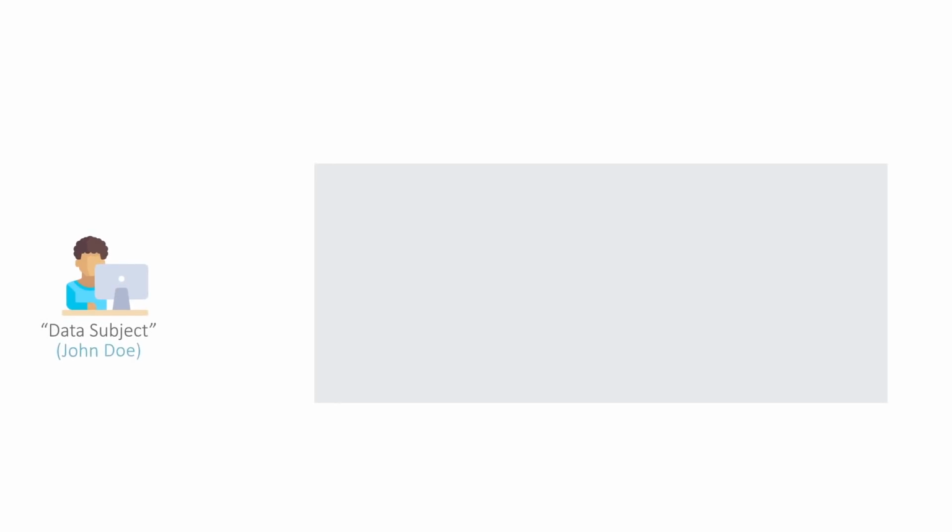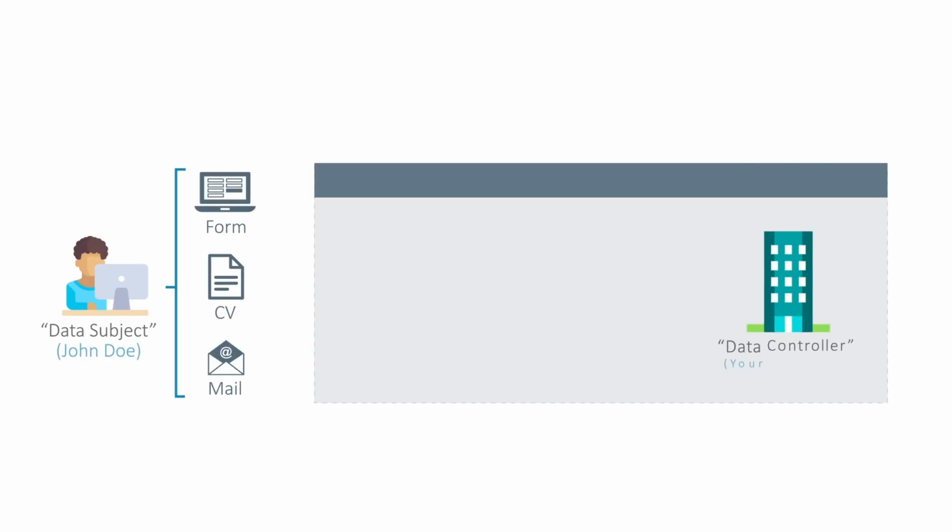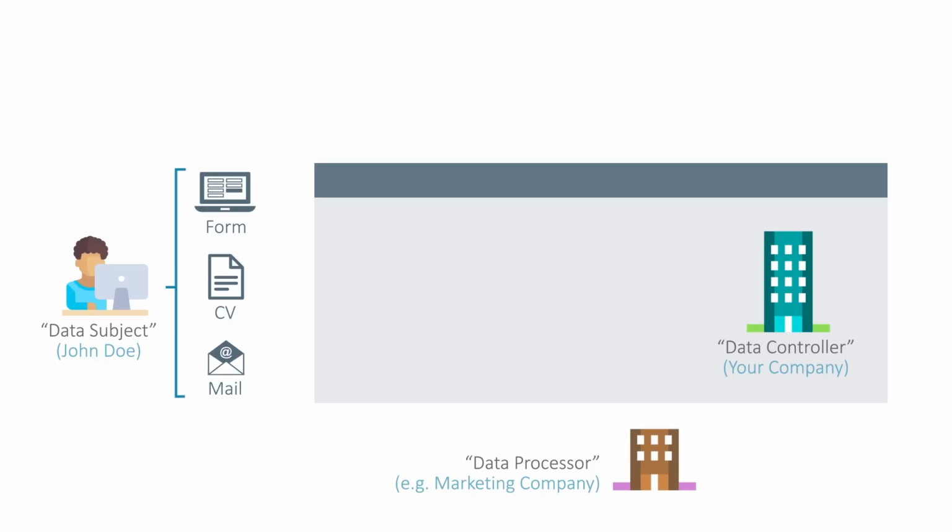The data subject is the person whose information we have. This may have been sent by any means, a web form, a CV, an email, etc. Data controller is the company or entity that receives the personal data and must comply with the GDPR. Data processor is any external organization that processes personal data on behalf of the data controller. For example, a marketing company subcontracted to send emails. Supervisory authority is the entity that is responsible for monitoring GDPR compliance in organizations.